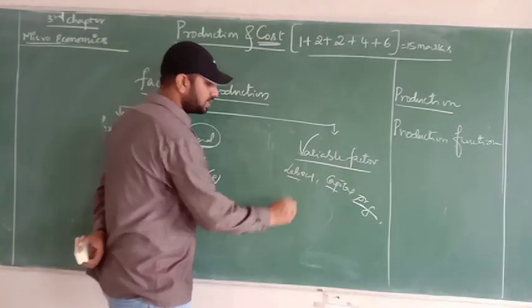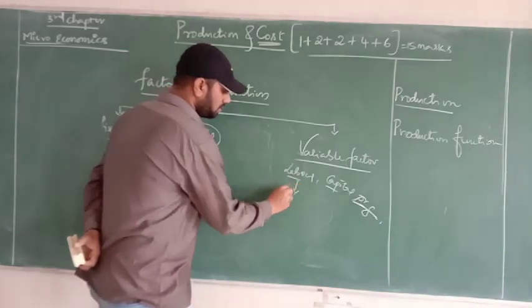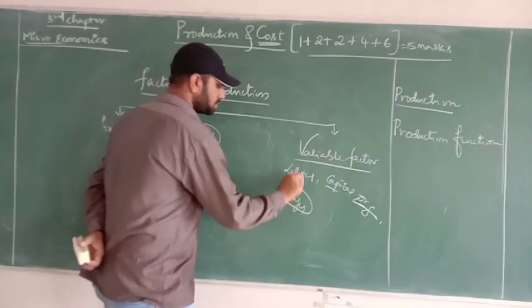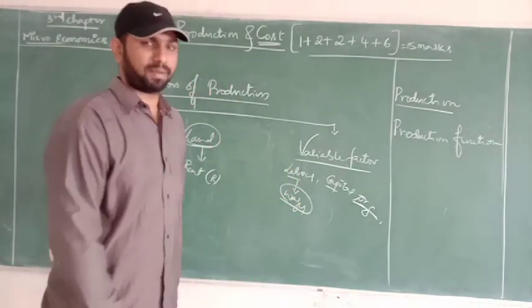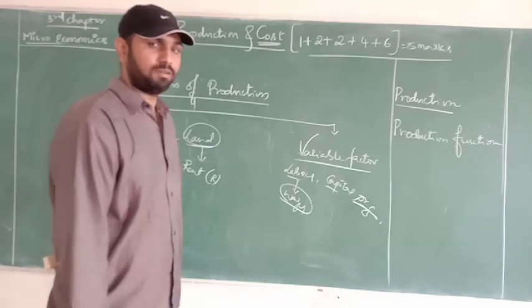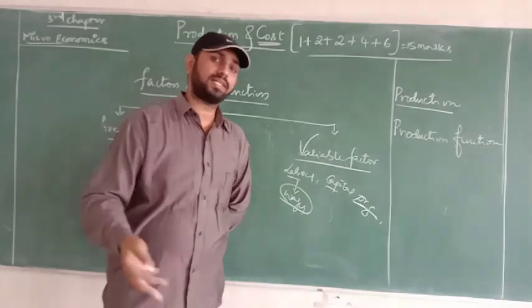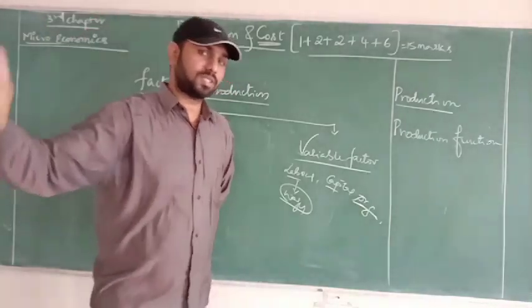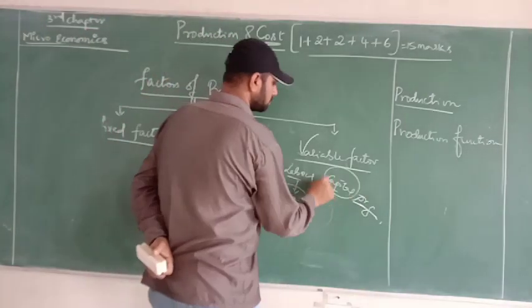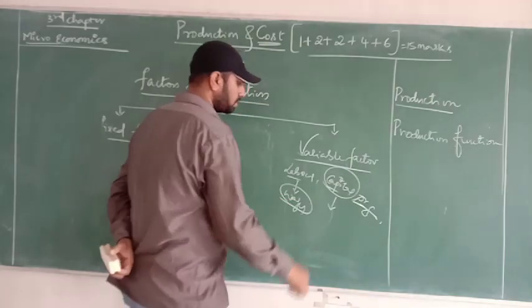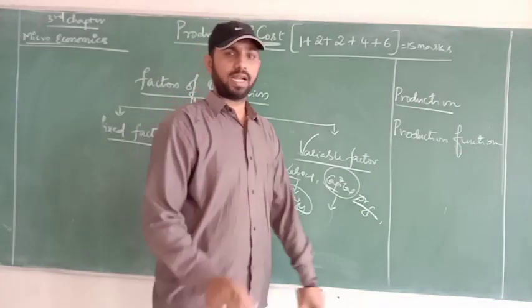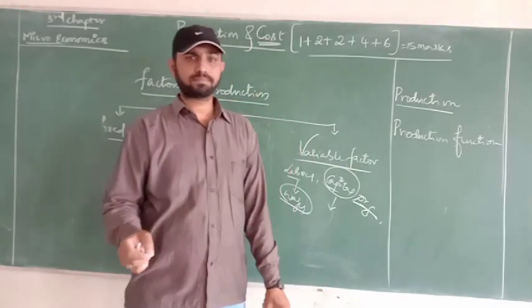Labor stands for the wages, the salaries, the remuneration that we pay. Here we are not the consumer, we are the producer. Till the end of this chapter, you have to assume yourself as the producer. Capital doesn't mean only money.